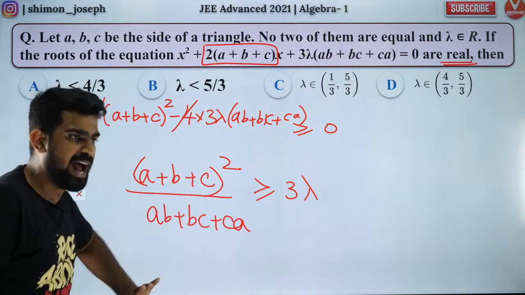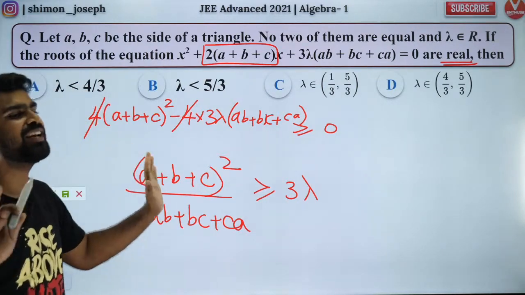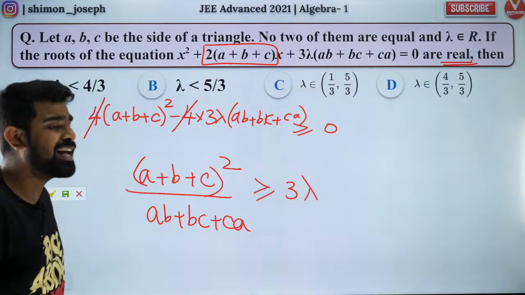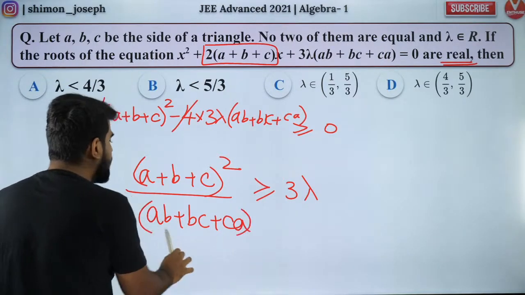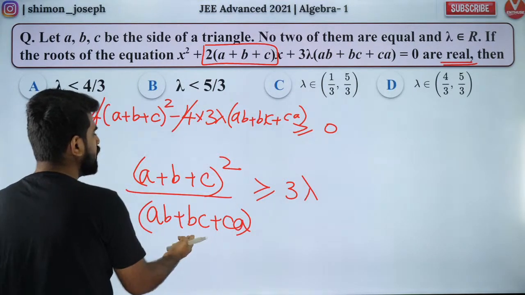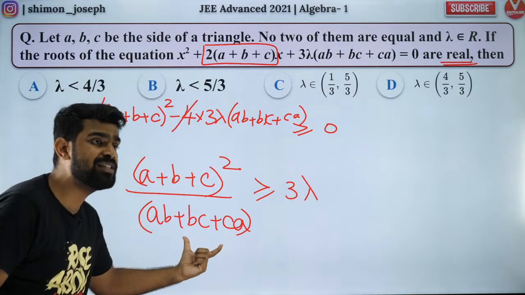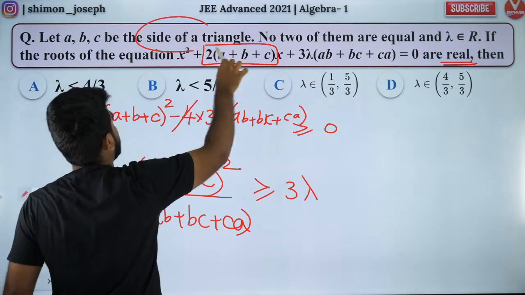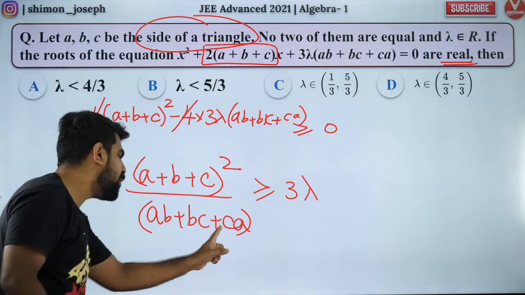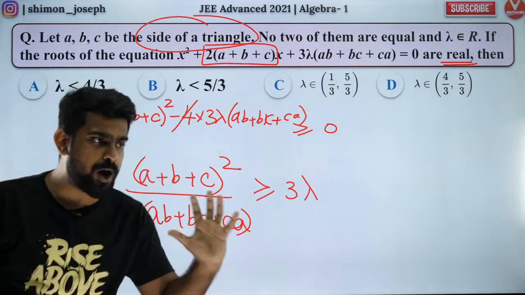Brilliant question. Absolutely amazing. So till here, everybody should have understood. Now, one question you can ask me is, sir, how did you divide by this number? When you have inequalities, you cannot divide by the term which you have on this side. But guys, this is a positive term. Why is it positive? Because they're all sides of a triangle. If they're all sides of a triangle, they're all positive. So I can divide by positive quantities. Nothing wrong in that.